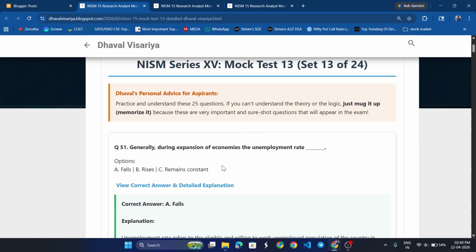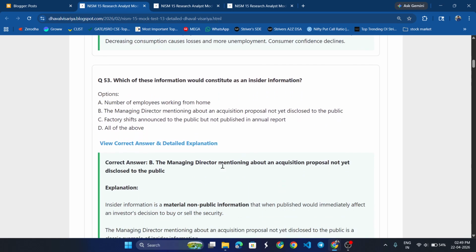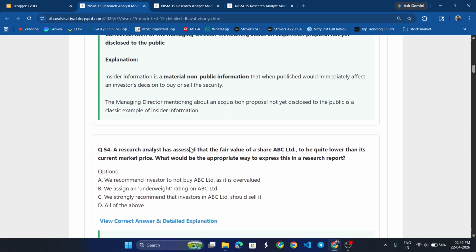Okay. Generally, during the expansion of economy, the unemployment rate is falling. One can see low consumer confidence during recession. Which of this information would constitute as insider information? The managing director mentioning about an acquisition proposal not yet disclosed to the public.